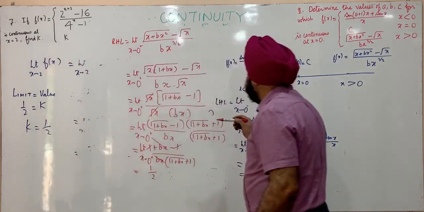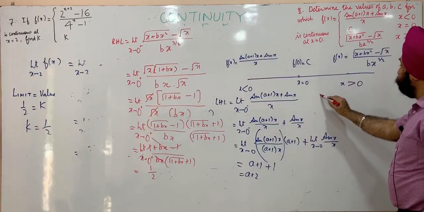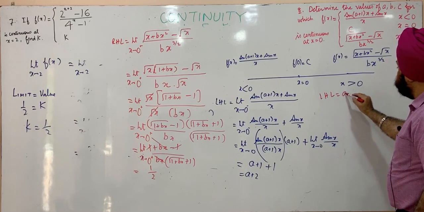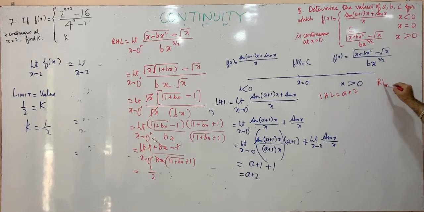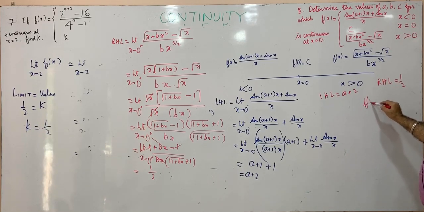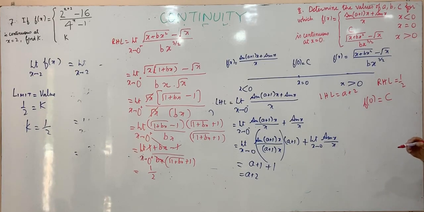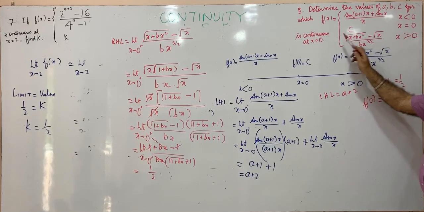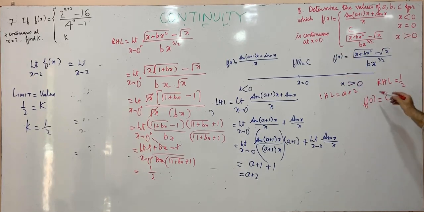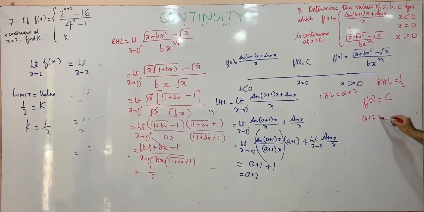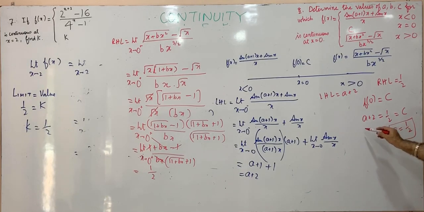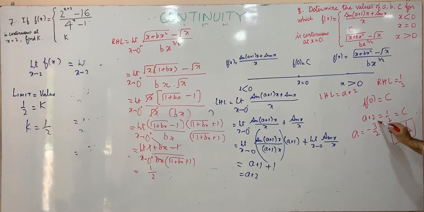So let us write: we have obtained the left hand limit, that is a plus 2, the right hand limit is 1 by 2, and the value of the function f of 0 is c. Since the function is continuous at x equal to 0, the three are equal. This gives us the value of c as 1 by 2 and the value of a, that is 1 by 2 minus 2, that is minus 3 by 2.